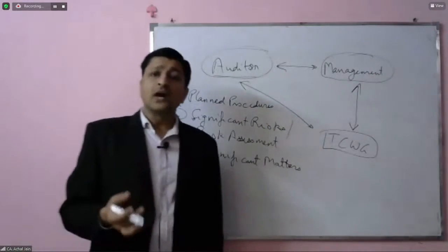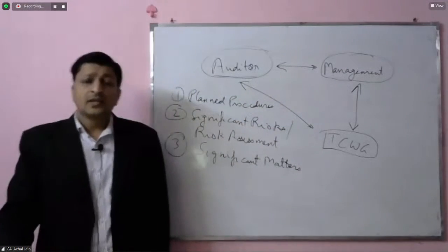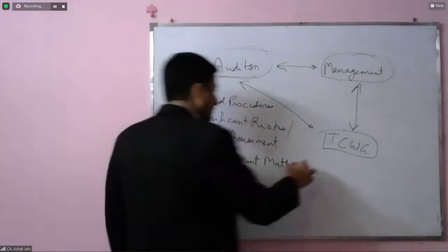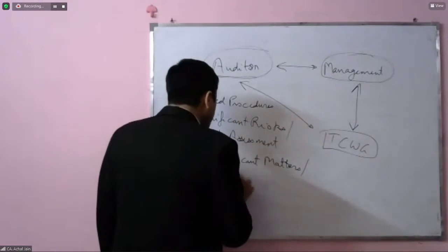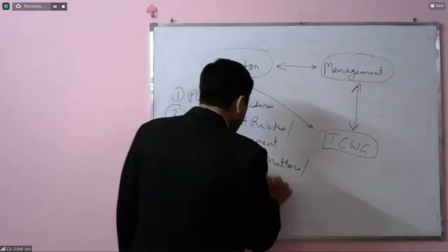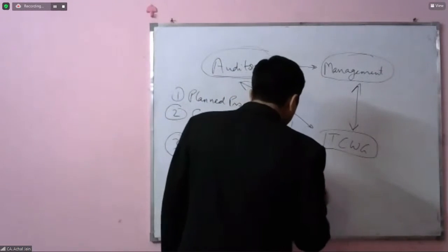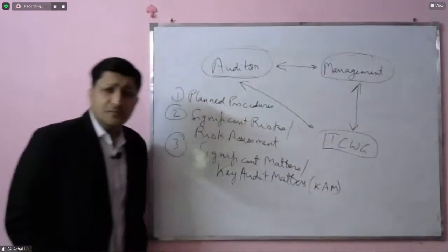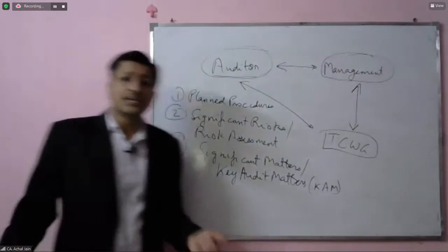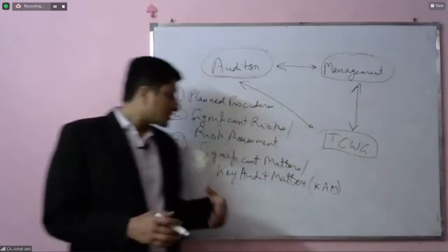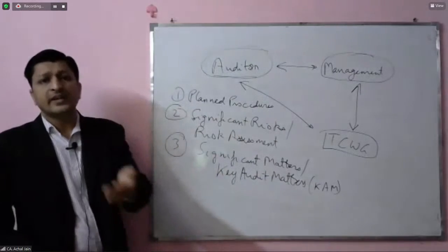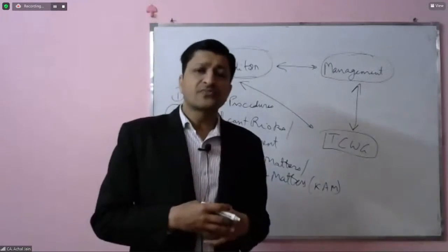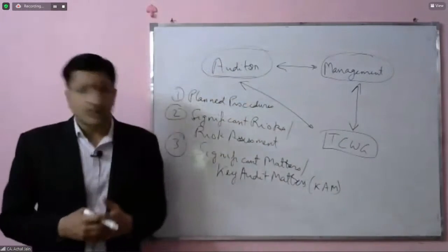So, in fact, now for the listed companies, there's a separate reporting requirement in the form of key audit matters. Key audit matters, commonly called CAM, form part of the audit report and are not in the nature of a qualification. They are all about some of these aspects that we have discussed, which are significant in terms of time and in terms of complexity faced by the auditor, and which will form part of the audit report.